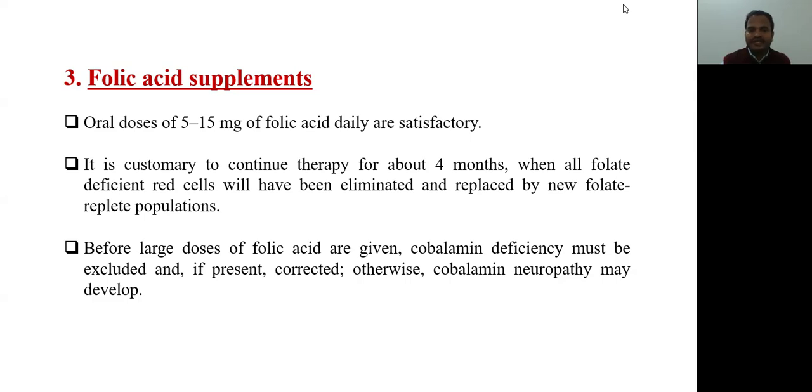Before large doses of folic acid are given, cobalamin deficiency must be excluded and, if present, corrected. Otherwise, cobalamin neuropathy may develop. If some patient is having cobalamin deficiency and we are supplementing only with folic acid, that patient will develop neuropathy. So we should correct cobalamin deficiency first with vitamin B12, the dose we have discussed in the previous slide, and thereafter only we should give folic acid supplementation.